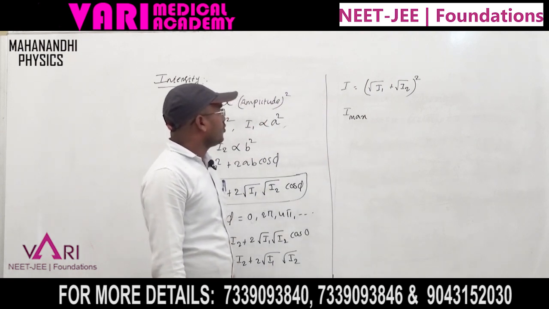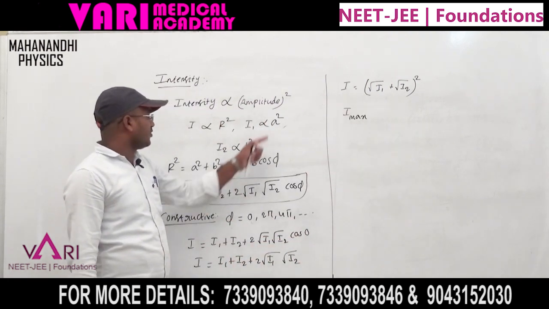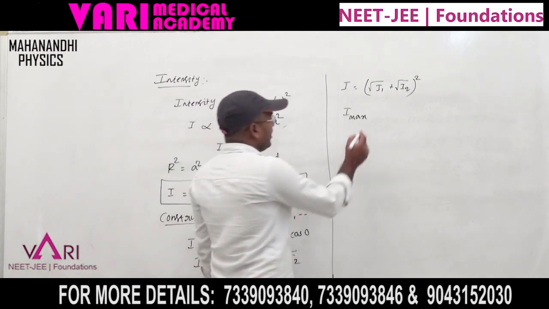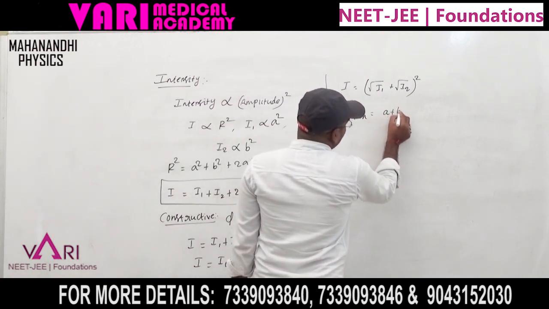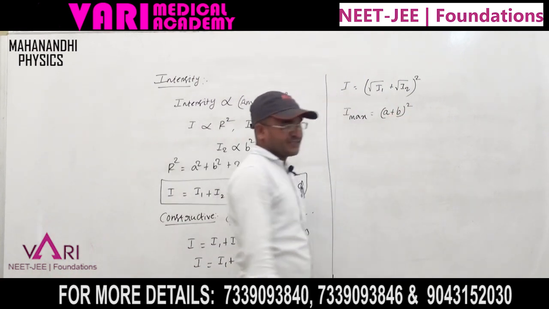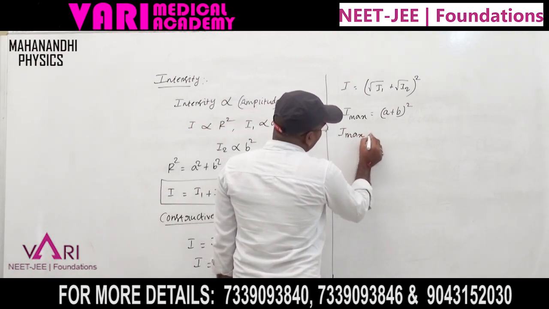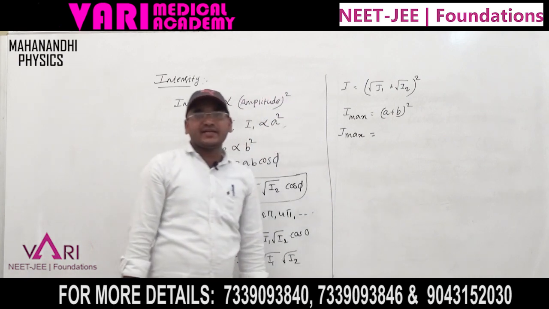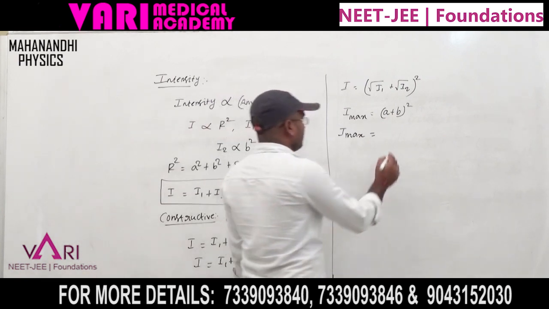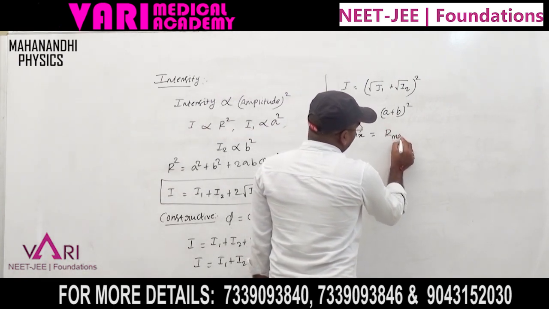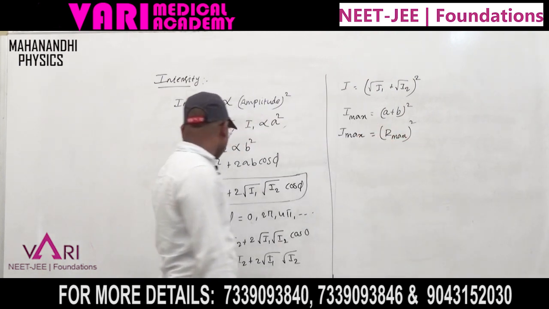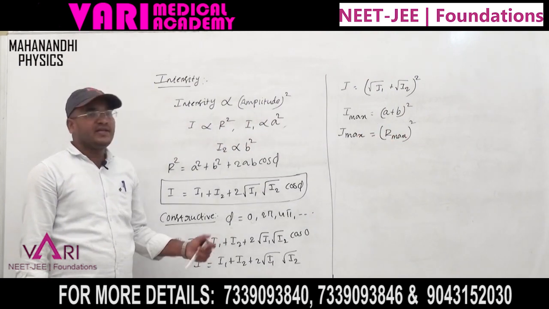Here √I1 and √I2 are the amplitudes, so it is (a + b) whole square of the amplitude. I maximum is the resultant amplitude, the maximum amplitude, whole square. This is the explanation of the intensity for constructive interference.